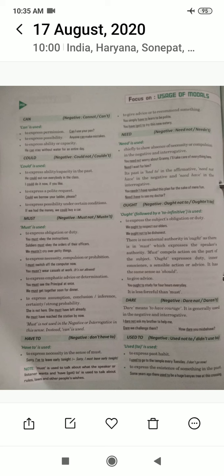That means in the past the speaker used to go to the temple, but he is not in the habit of going to the temple nowadays. The second use is to express the existence of something in the past. Some years ago, there used to be a huge banyan tree at this crossing. Means in the past something existed there.